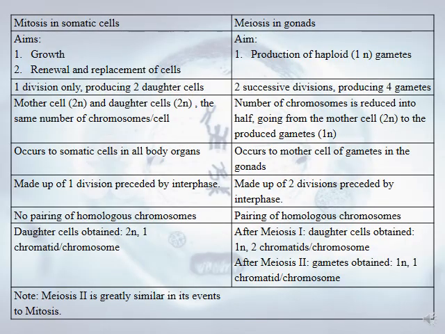Let's move to this very important table showing the comparison between mitosis and meiosis. So mitosis always takes place in somatic cells. It occurs only in somatic cells, while meiosis occurs in the gonads. Okay, sperm and ovum. Mitosis aims for growth or the renewal and replacement of cells. For meiosis, it's the production of haploid 1N gametes. One division only, producing 2 daughter cells in mitosis, while there are 2 successive divisions in meiosis. What is the meaning of this? Meiosis 1 and meiosis 2, producing 4 gametes, 4 daughter cells.